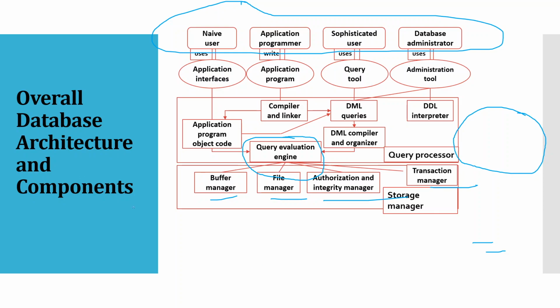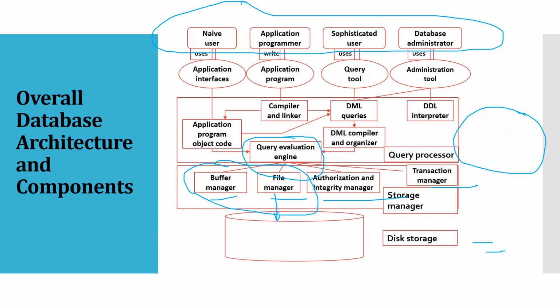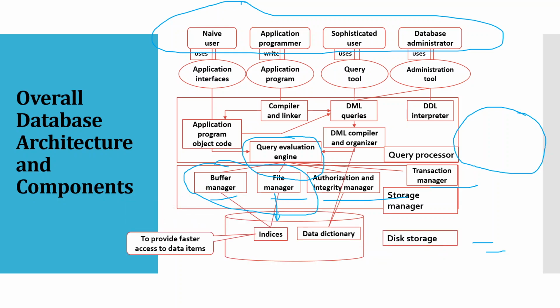So now, whenever a request for database access is given, it will be checked by the authorization manager and managed by the transaction manager. But all the requests to the database will be taken by either the buffer manager or the file manager. Initially it will be taken by the file manager to the database. So we have the database at the last, and it has these many components.